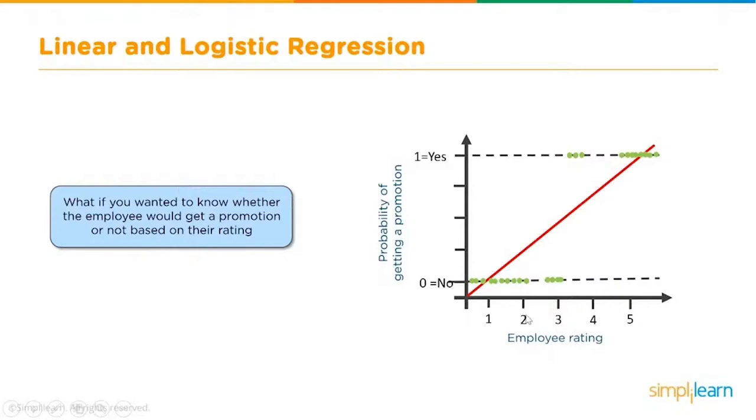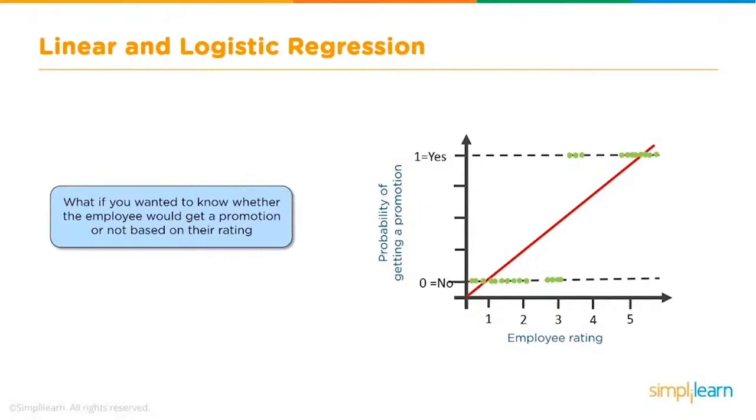And what is the employee's rating? Ratings can be continuous. That is not an issue. But the output is discrete in this case: whether the employee got promotion, yes or no. If we try to plot that and find a straight line, this is how it would look. As you can see, it doesn't look right, because there will be a lot of errors. Thus, the root mean square error, if you remember, for linear regression would be very, very high.